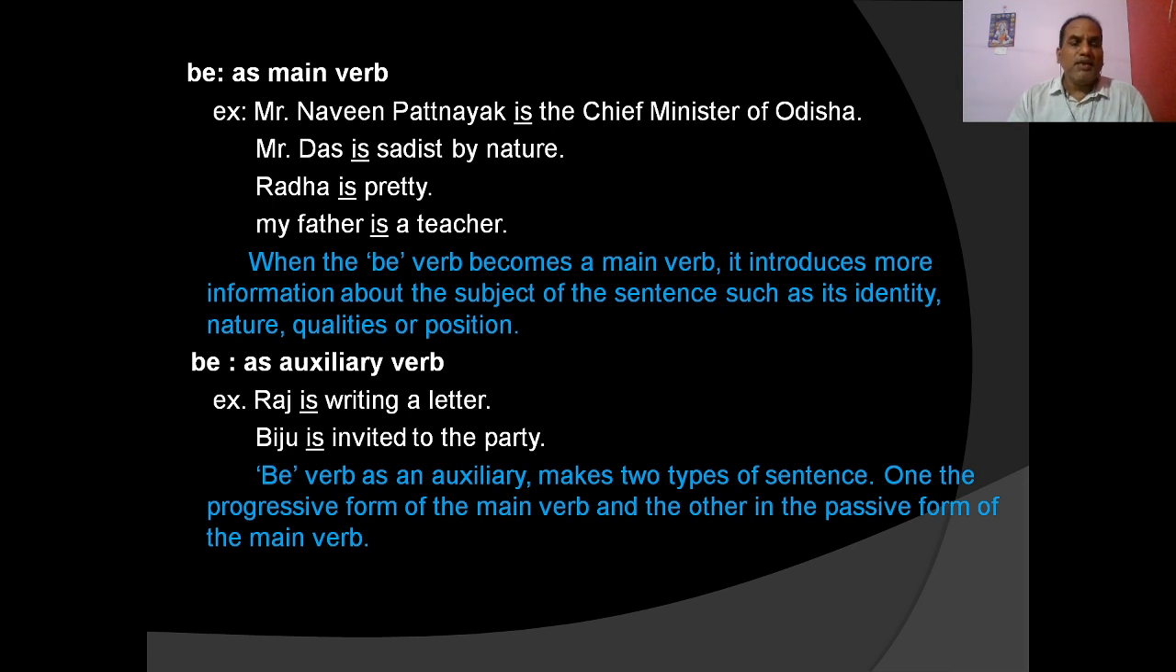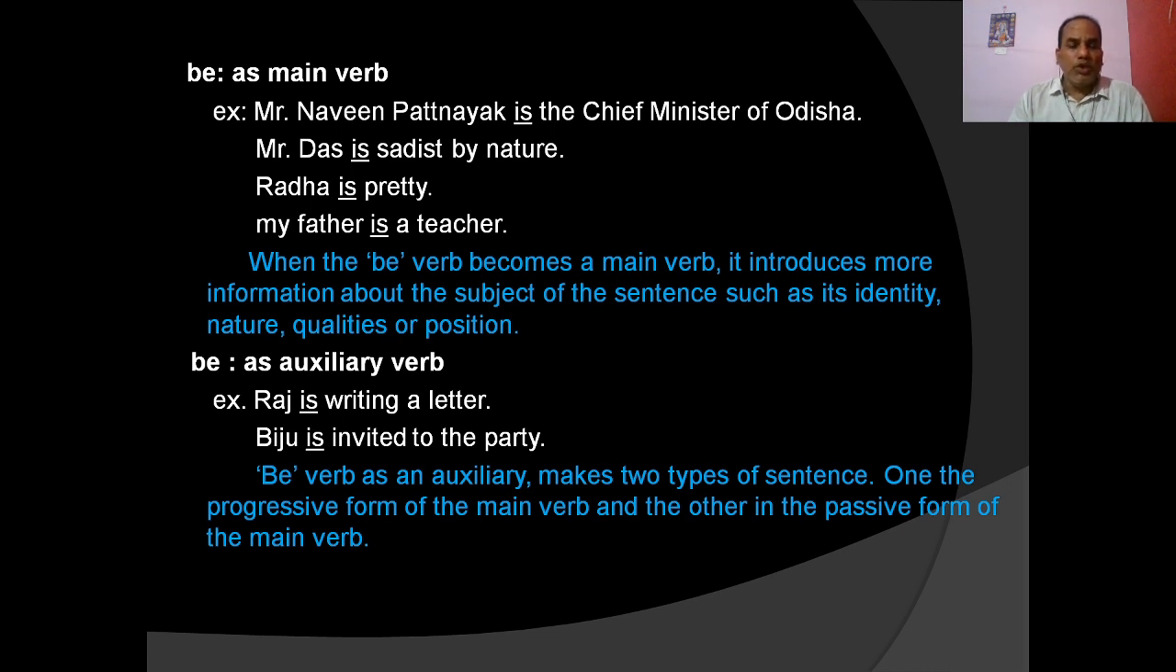Okay, and a be verb can be used as auxiliary. We have already discussed. Raja is writing a letter. Biju is invited to the party. Be verb as an auxiliary makes two types of sentences.